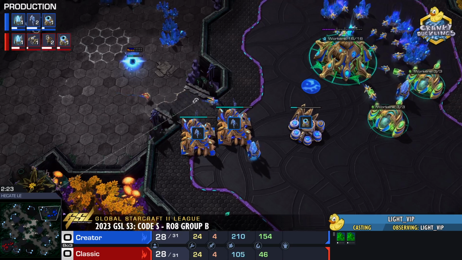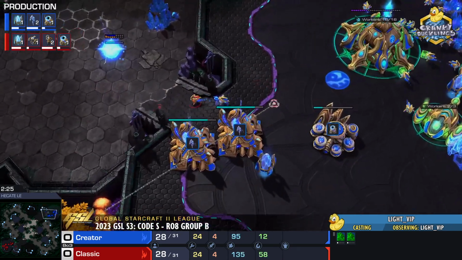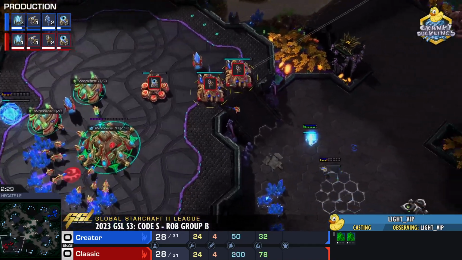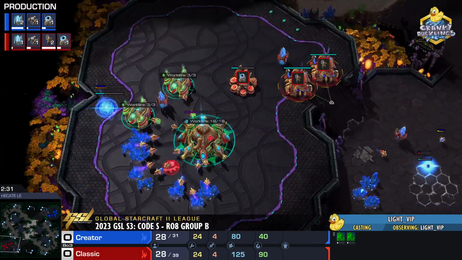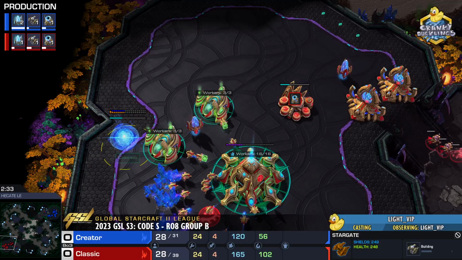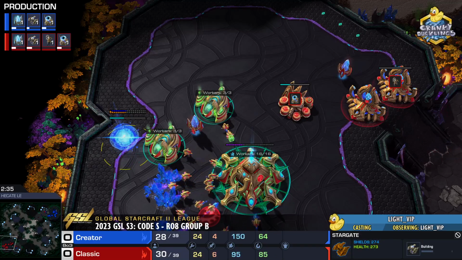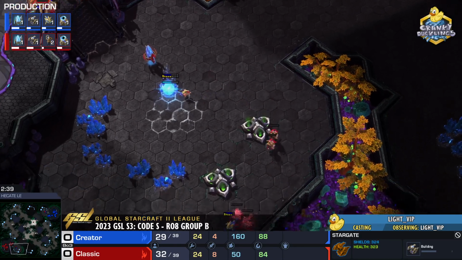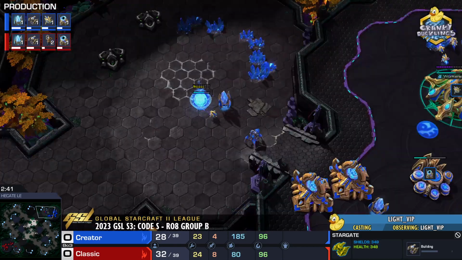As we can see between these two, though, again, pretty standard stuff right now. Just 2 gates. We have our first 2 units. It's going to be double Stalker here from Creator. We have double Adept from Classic. Classic is going to be delaying his expansion a little bit further here by taking his faster second gas, and we are going straight into a Stargate, straight into, I imagine, Oracles. So hyper aggression here out of Classic is going to be across the map with Adepts as well as Oracles to get economic damage done.